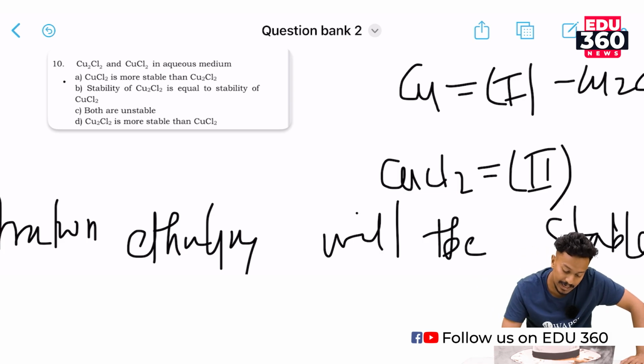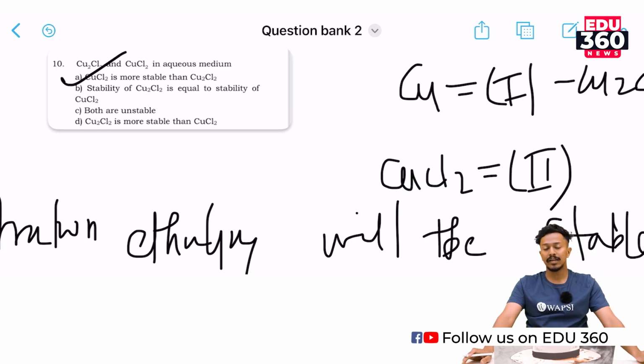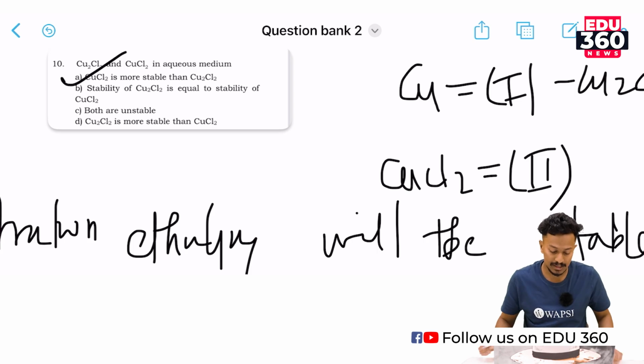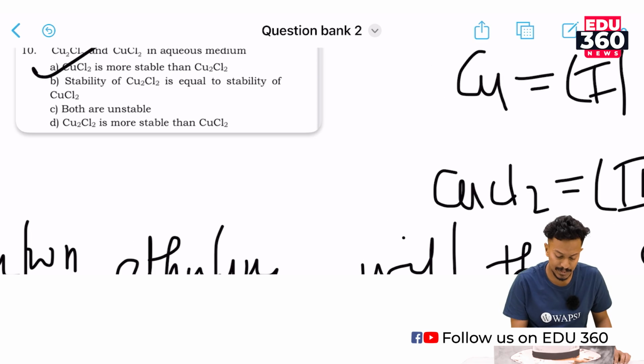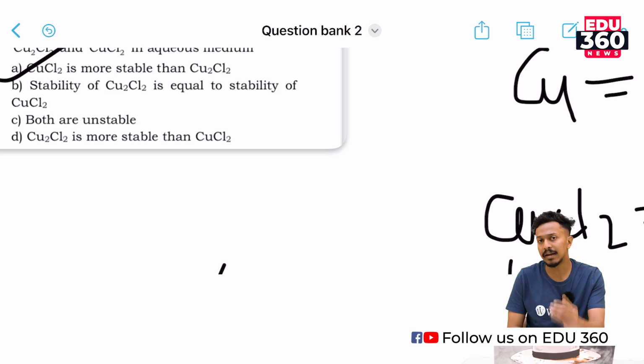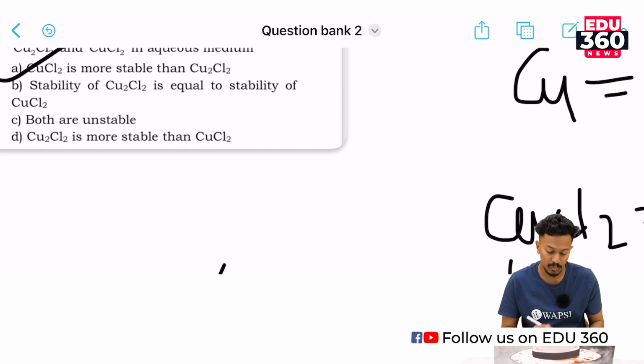Option A. We have completed the hydration enthalpy regarding the stability. So CuCl2 is much more stable than CuCl. This is because the smaller the size, the higher the hydration enthalpy, the more the stability. So higher hydration enthalpy is directly proportional to smaller size. Here the smallest size is the Cu2+ oxidation state. So the correct option would be option A.